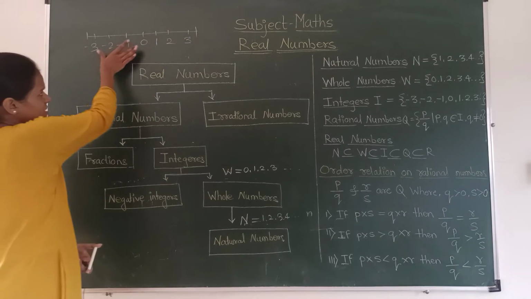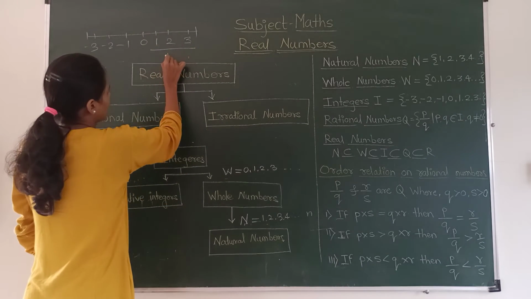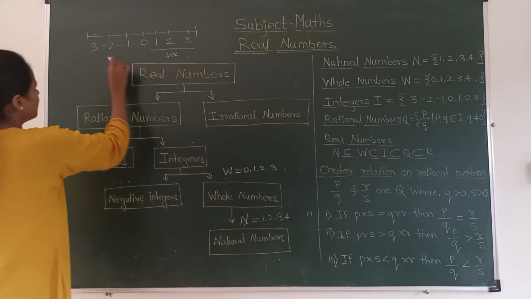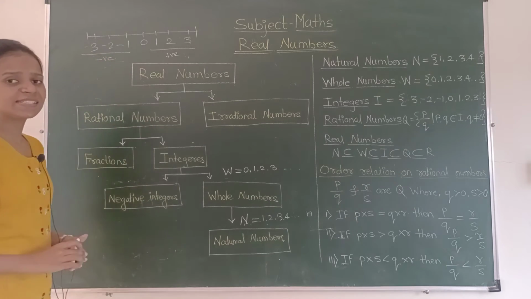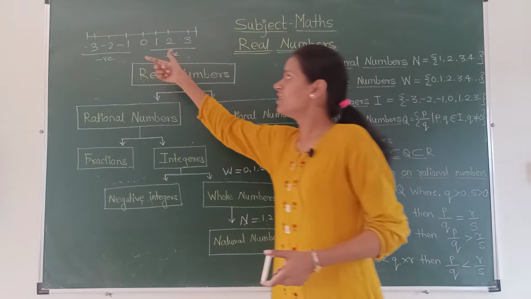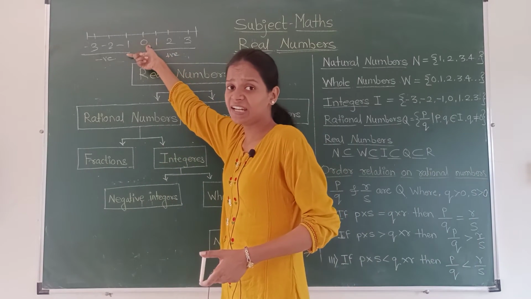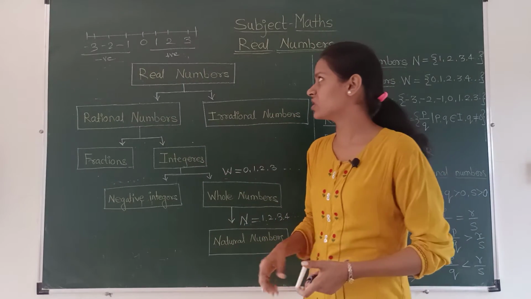See, this is what we call a number line, and 1, 2, 3 are called positive integers, whereas minus 1, minus 2 and minus 3 are called negative integers. Okay. Keep in mind, 0 is neither positive nor negative.